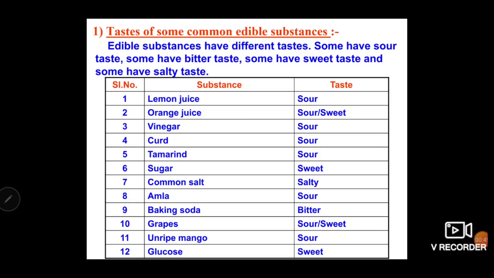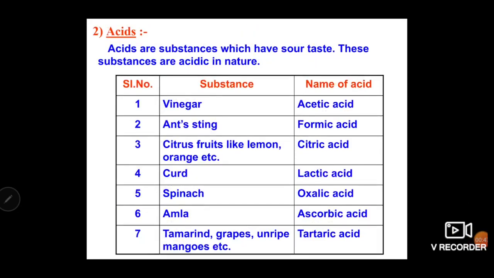And you have also learned some of the concepts related to acids. Acids are the substances which have a sour taste and are acidic in nature. Some substances like vinegar contain acetic acid, and amla contains ascorbic acid. All these concepts are very important for your future classes. I hope you learn all these concepts.